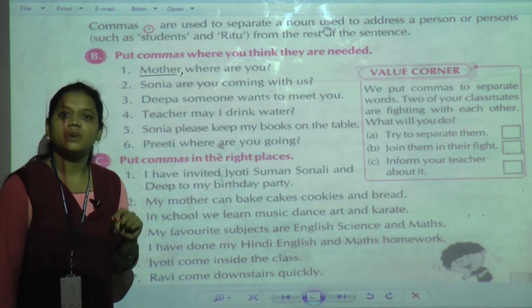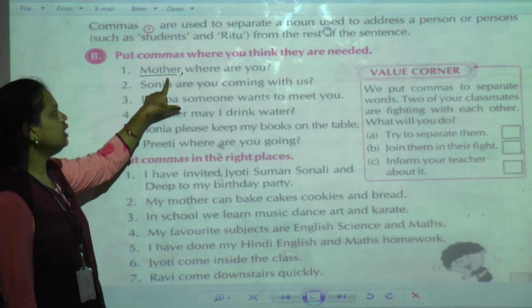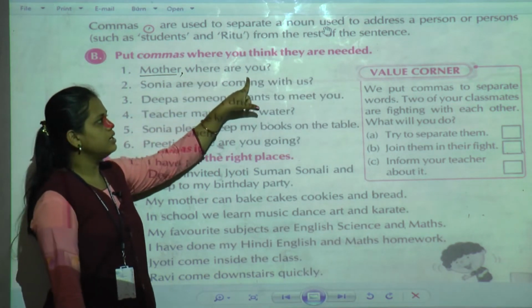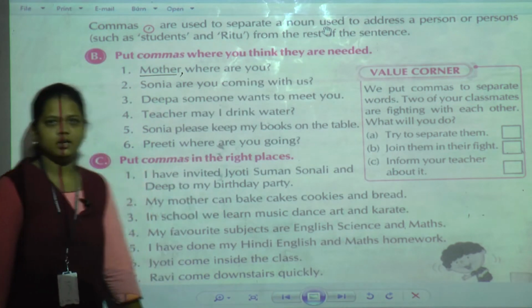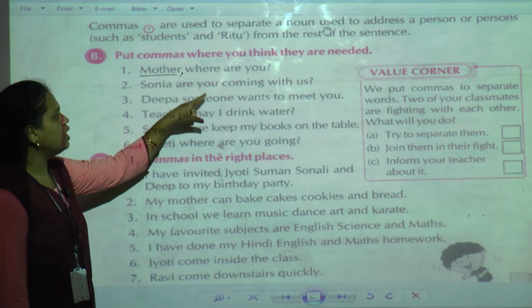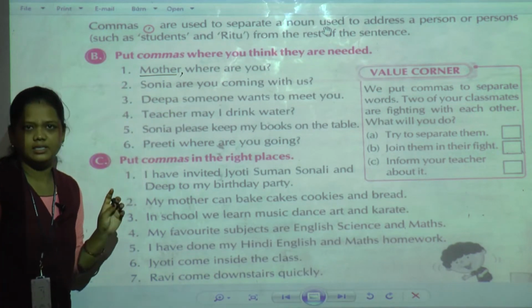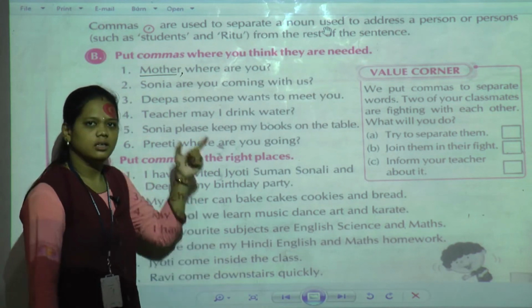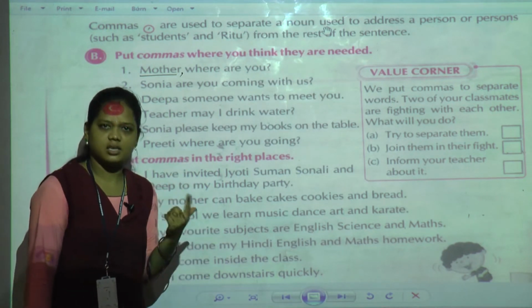Mother, where are you? After mother I give the comma and the rest of the sentence stays as it is. Okay. Now second one is, Sonia, are you coming with us? This is the question asked to Sonia.